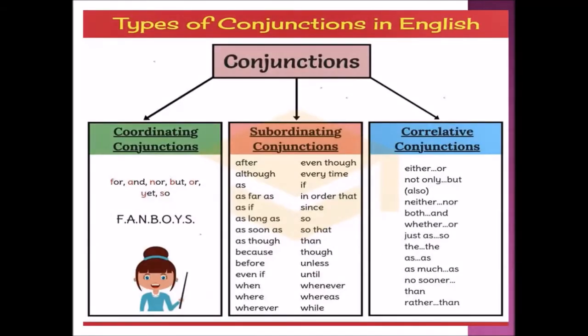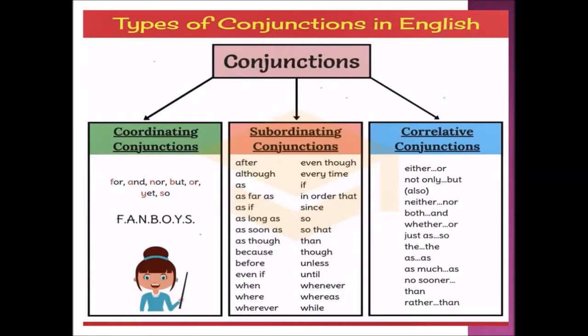Next, we are going to learn about types of conjunctions in English. Conjunctions are classified into three types: coordinating conjunctions, subordinating conjunctions, and correlative conjunctions. First, let's see about coordinating conjunctions. Coordinating conjunctions are for, and, nor, but, or, yet, so.